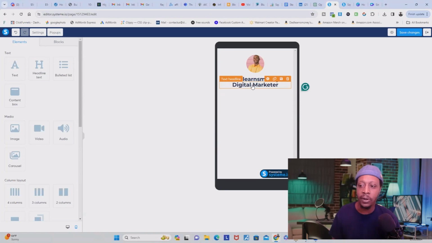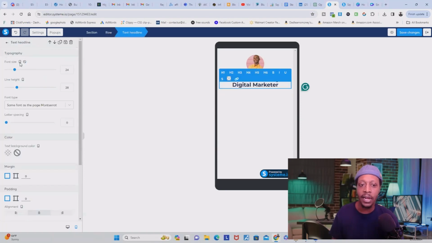All right, so these fonts are a little bit too big, so I'm going to make sure this is highlighted, and then I'm going to come over here and just make it a little bit smaller.